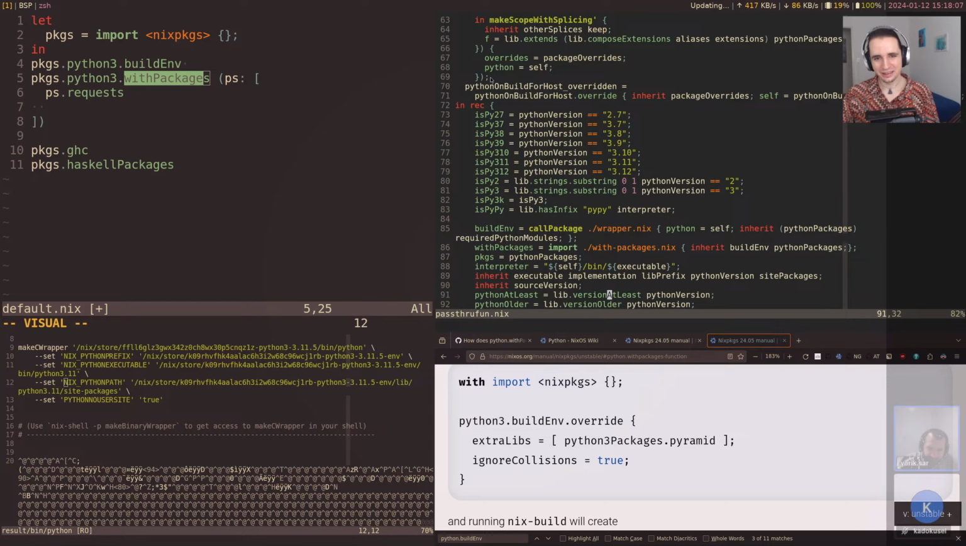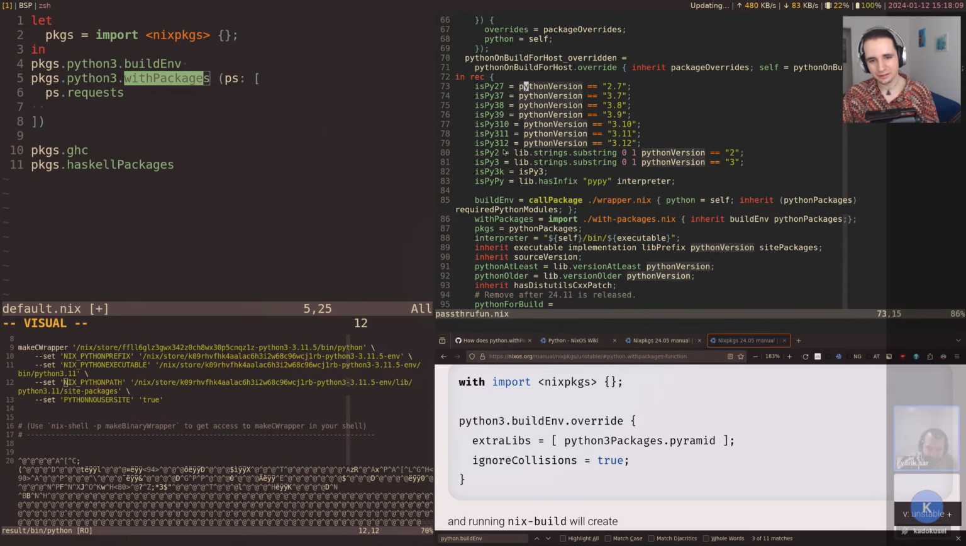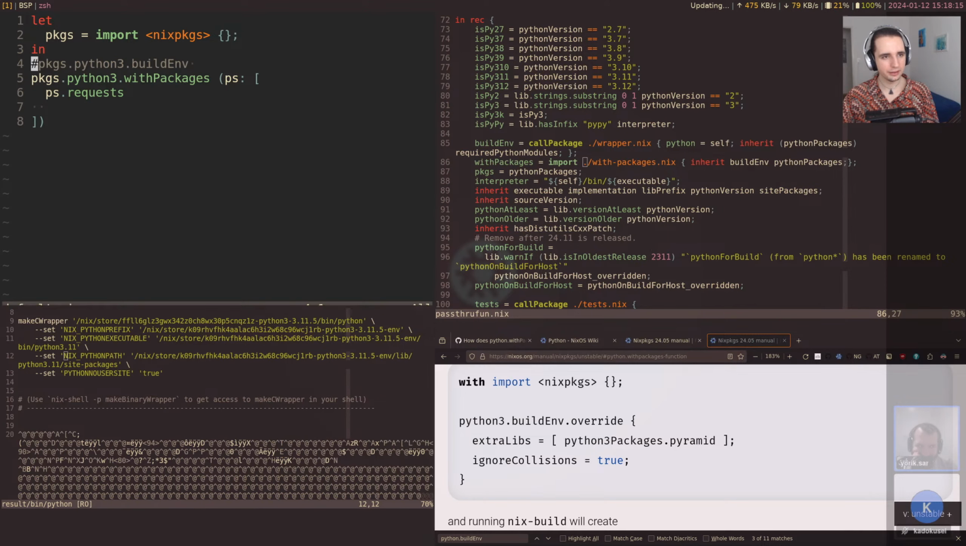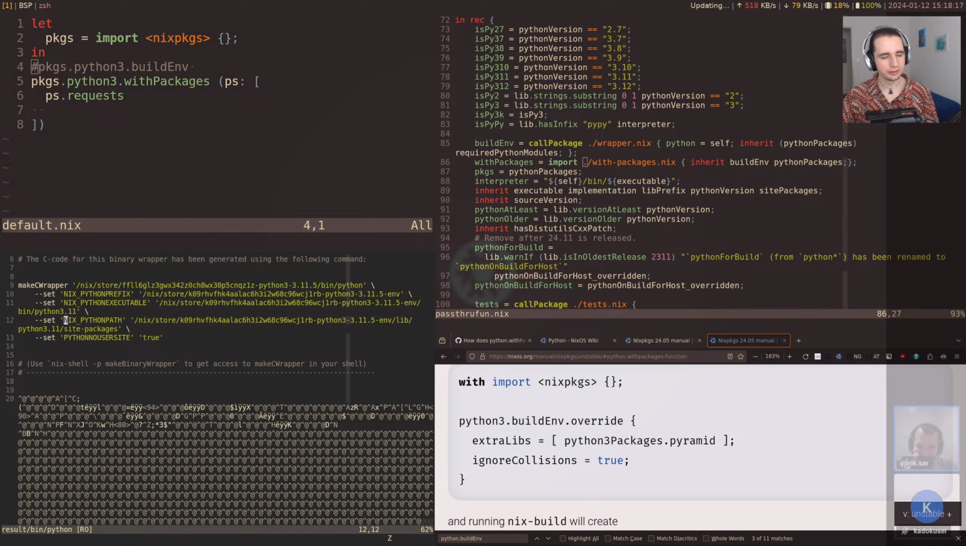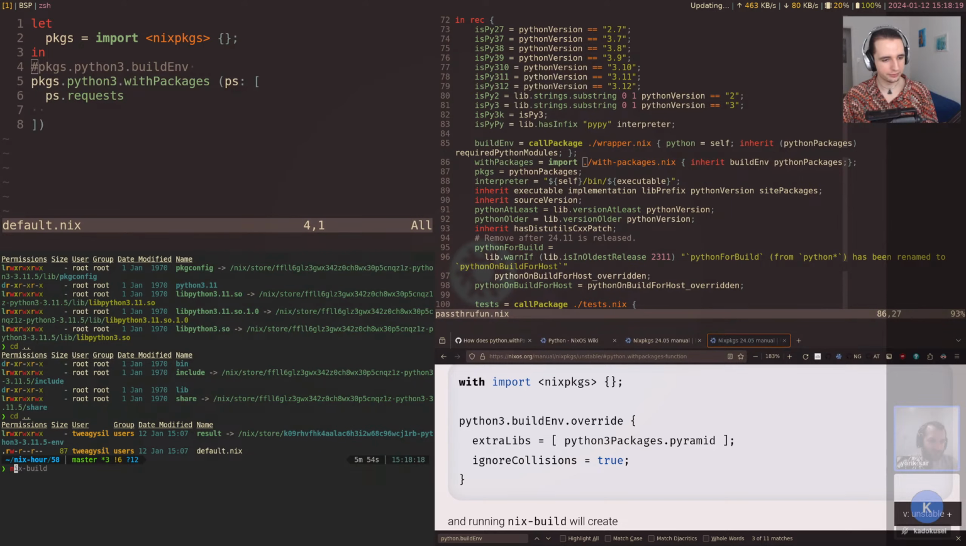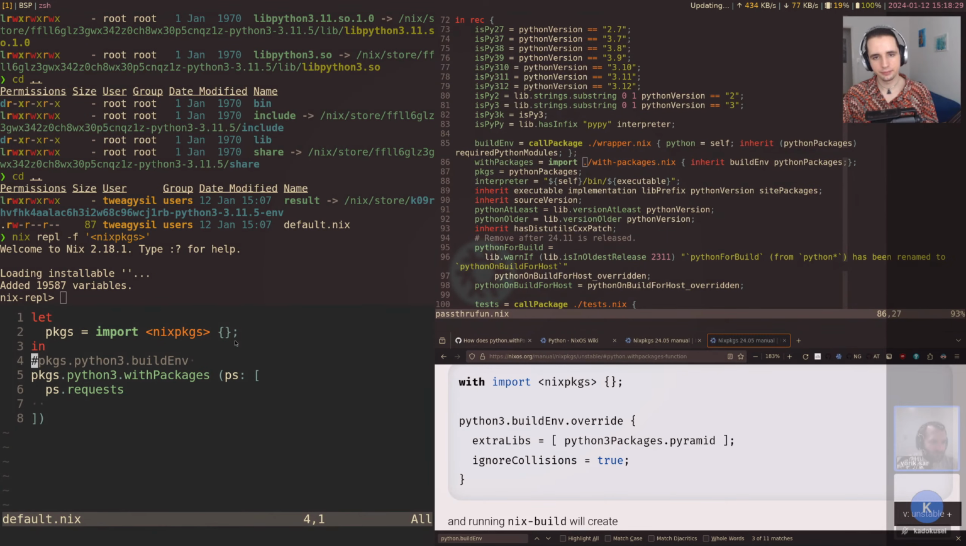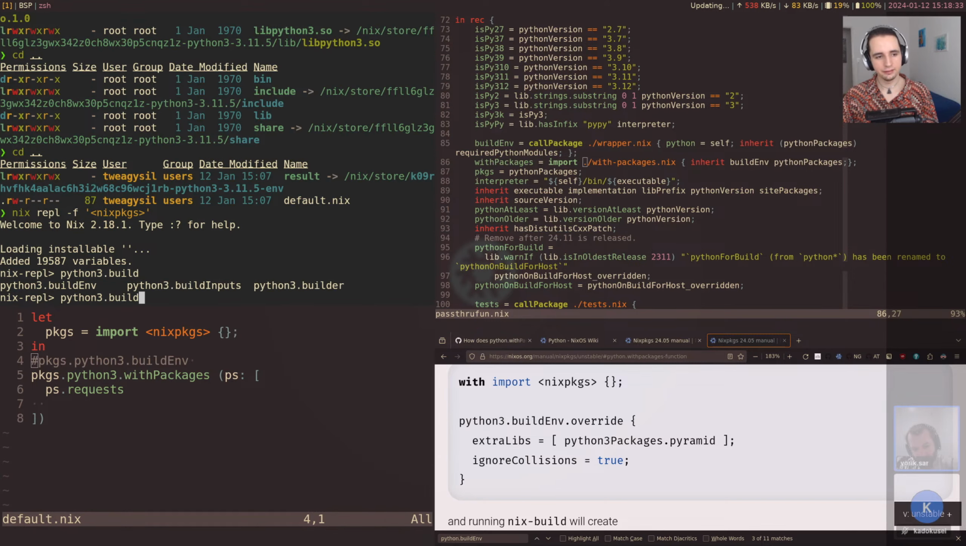And we have some more things here. We have, well, let's see, we have buildEnv. So I presume all of these are available on the Python 3 attribute. Let's just make sure of that. So I'm just gonna Nix REPL and load Nix packages. Let's move this up here. All right, so Python 3.buildEnv.